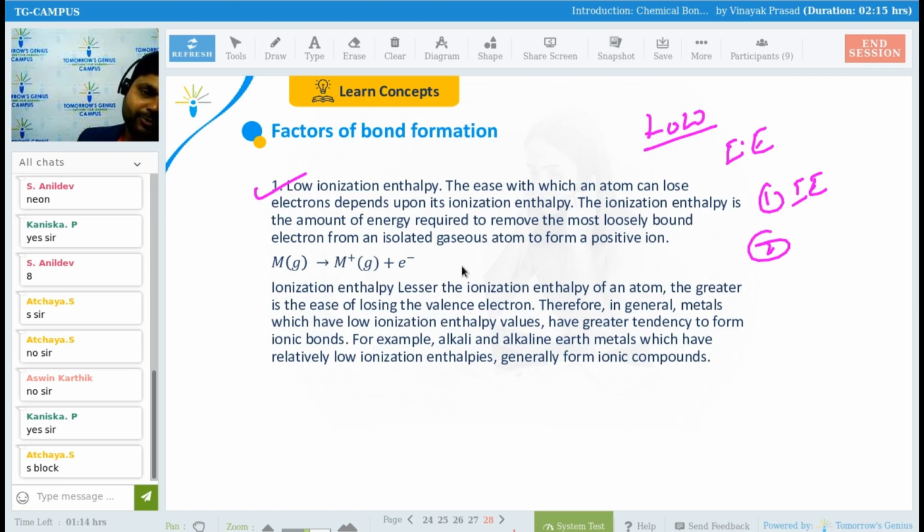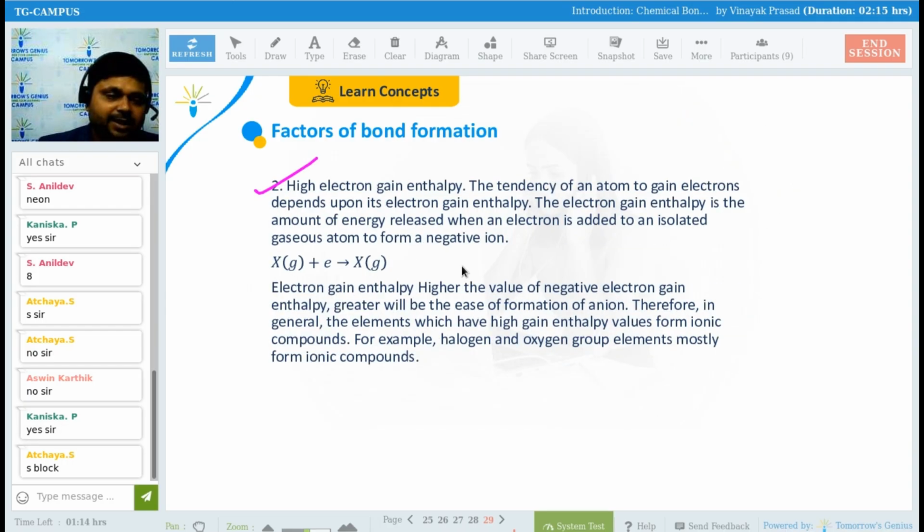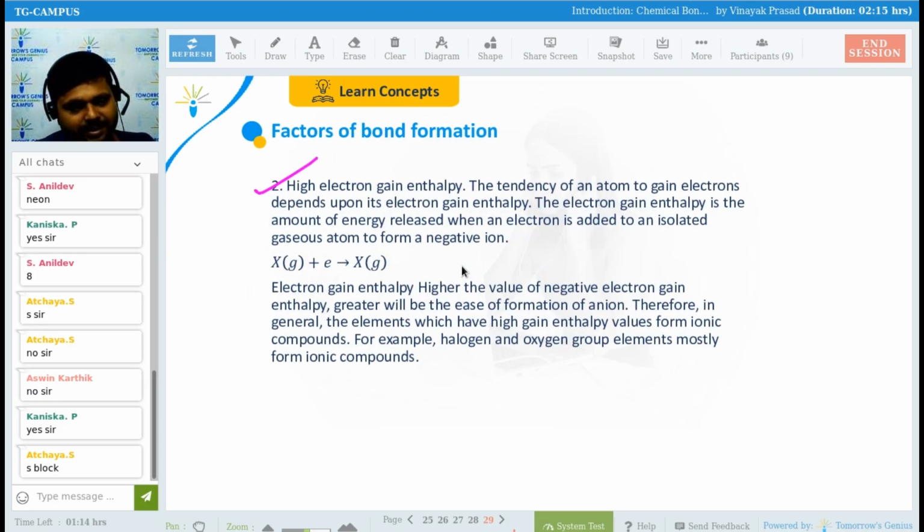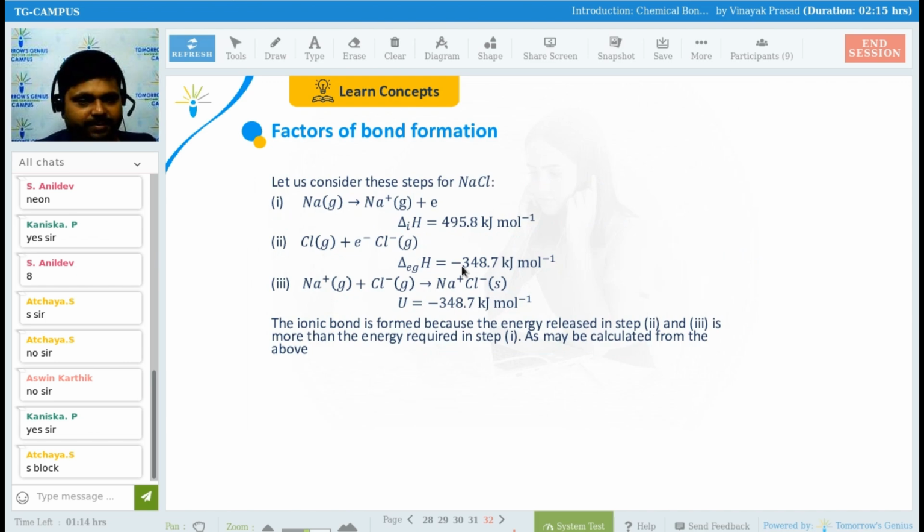Getting my point, everyone? So the factors on which the ionic bond depends are low ionization enthalpy, high electron gain enthalpy, and lattice enthalpy. These things are important, right?